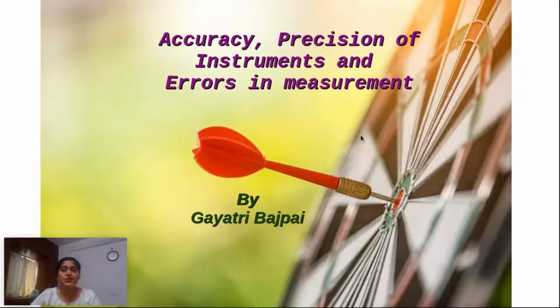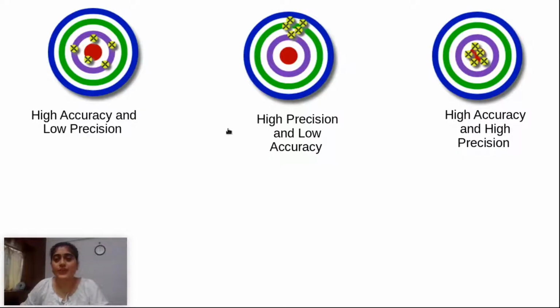In this video, we will learn what is the difference between accuracy, precision of instruments and error in measurement. Generally, we people are confused with these three things. So we will clarify these things through this video. Okay, now start with that. The difference between accuracy and precision. Generally, we confuse between these two.